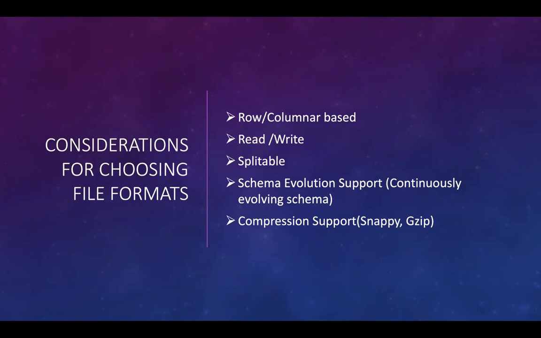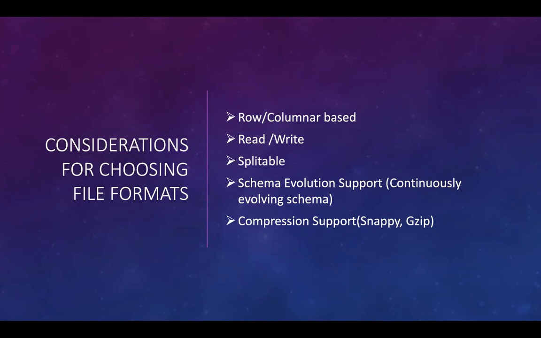By row-based file format, I mean that when we need to access one or more entries and many or all columns for each entry, we recommend using a row-based file format. Column-based storage is most useful when performing analytics queries that require only a subset of columns examined over very large data sets. Second consideration is about read or write, whether our file format is designed to handle read-heavy or write-heavy